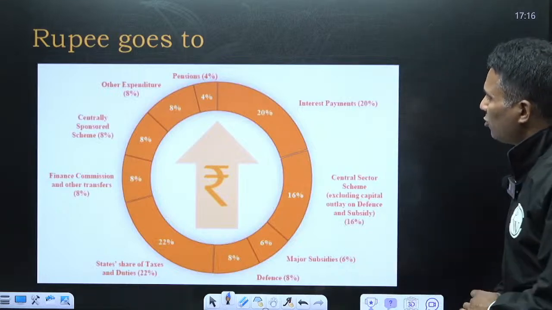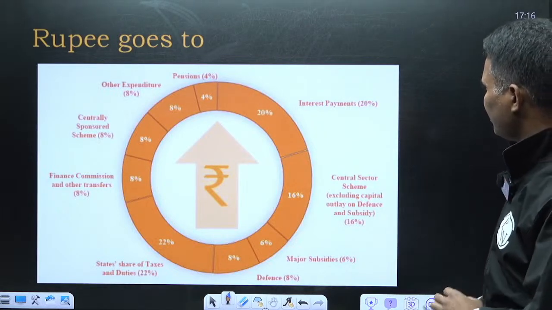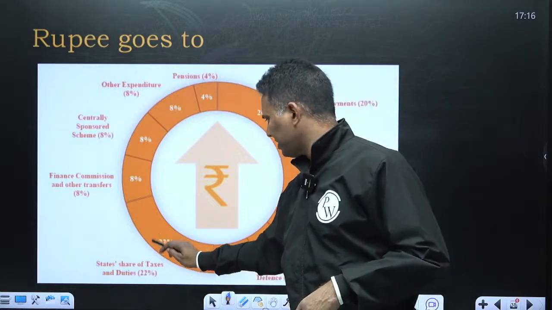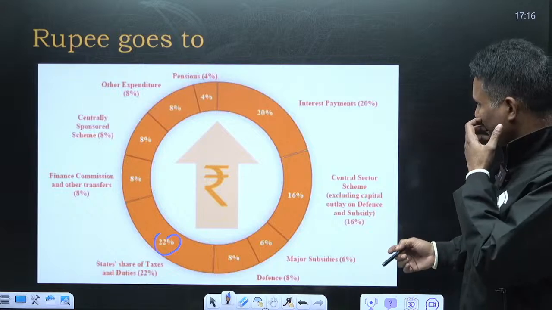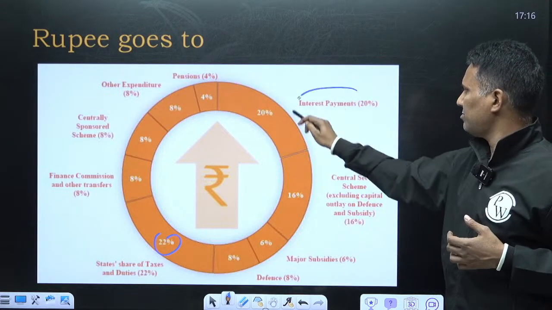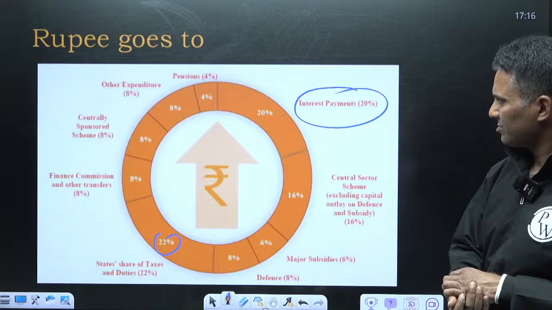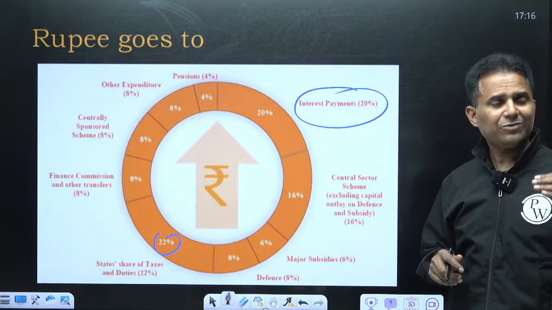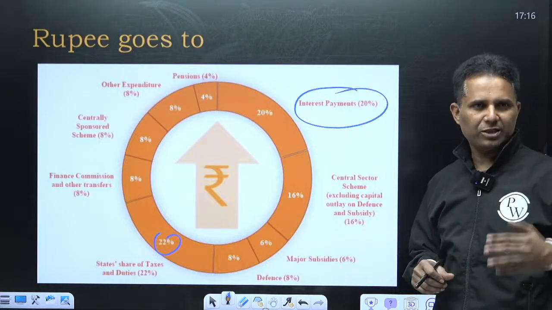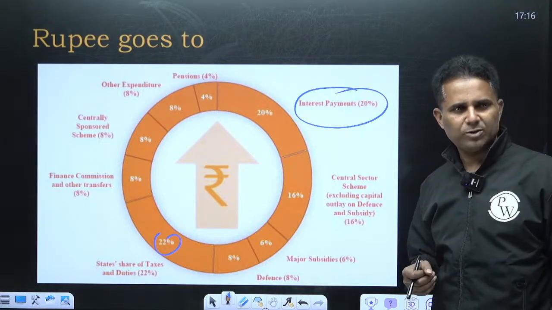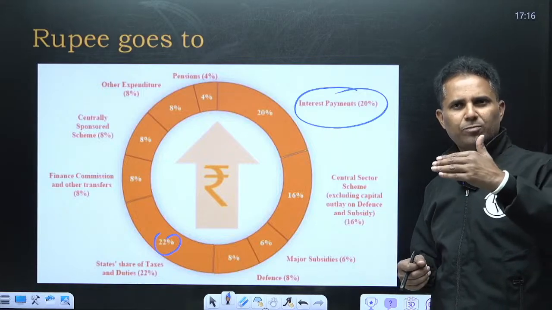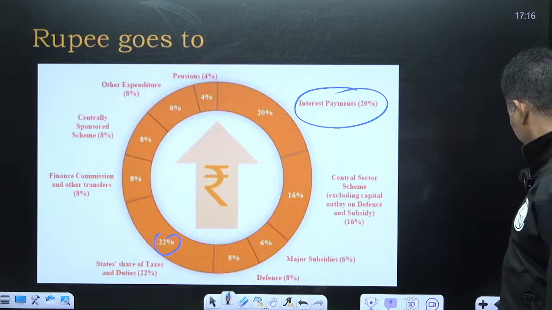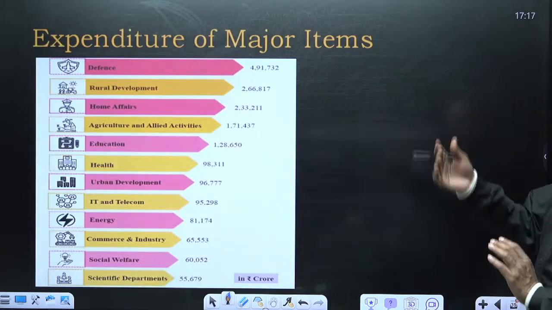And on where the rupee goes, of course the maximum goes to states' share as per the finance commission, which is within our country, but interest payments is the maximum expenditure of government. This needs to be reduced, and that's why government is focusing on the path of fiscal consolidation. Government has said that right now the debt is around 57% of GDP, central debt. Government is planning to bring it to mid-40s by 2031. This is a general expenditure of major items.